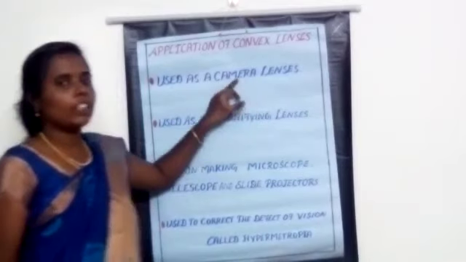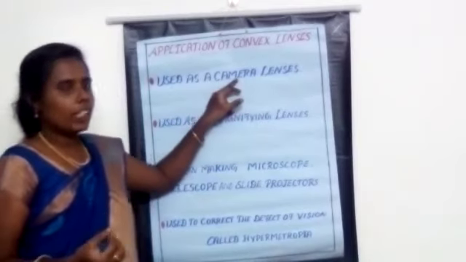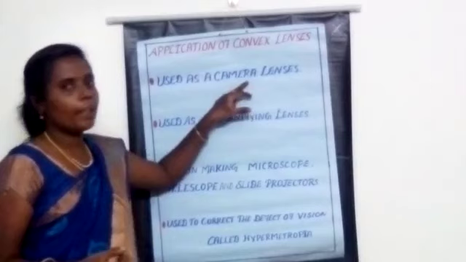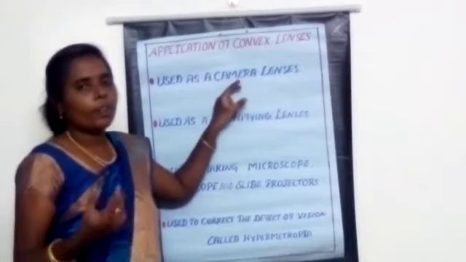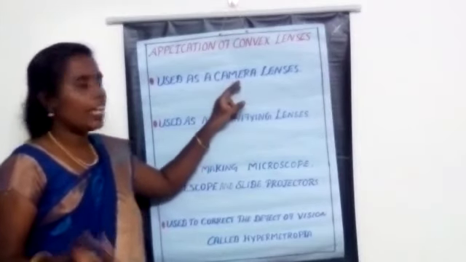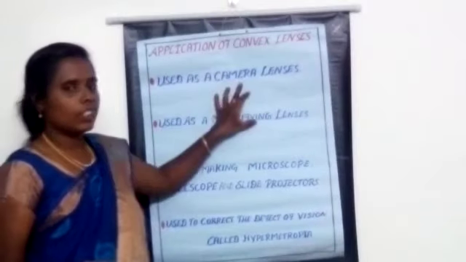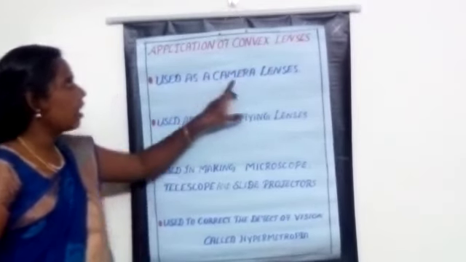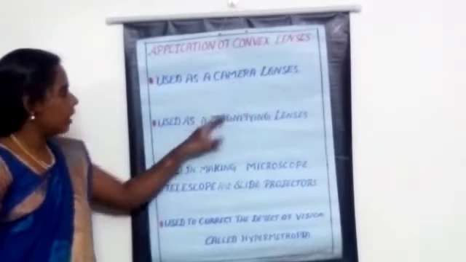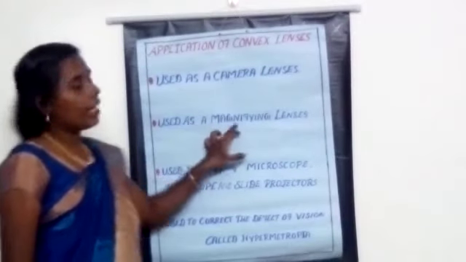You all know that in the camera, what type of lens is there? Convex lens. Because the convex lens forms what type of image? Real images. So it is used as camera lenses. The next one is that it is used as a magnifying lens.